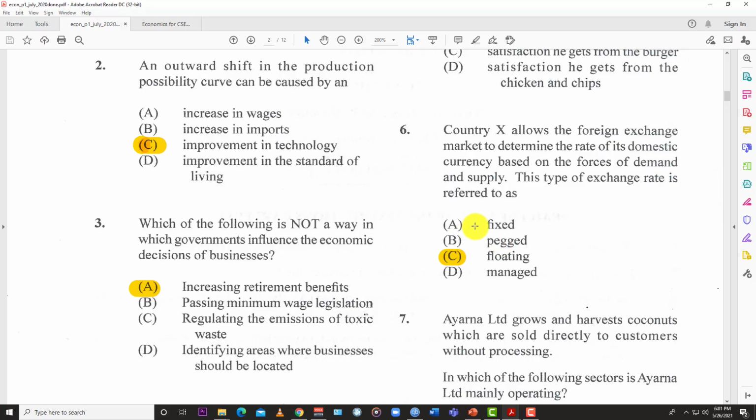Then you have fixed. Fixed means that the monetary authority decided to keep the exchange rate as it is, just one thing, and that's it. So for example, I think the Belize dollar is like 2-to-1 for the US dollar or something like that. It's not going to change. Look at it, fixed right there. And managed is something like floating, but they don't allow it to go too far up or too far down. They would do certain things and nudge it back into place. That's when you have a managed exchange rate. But floating, just let the market decide.